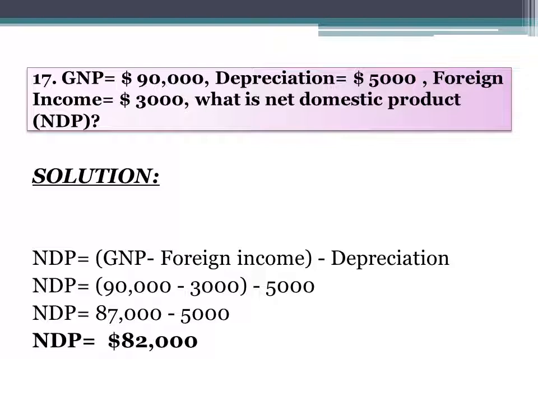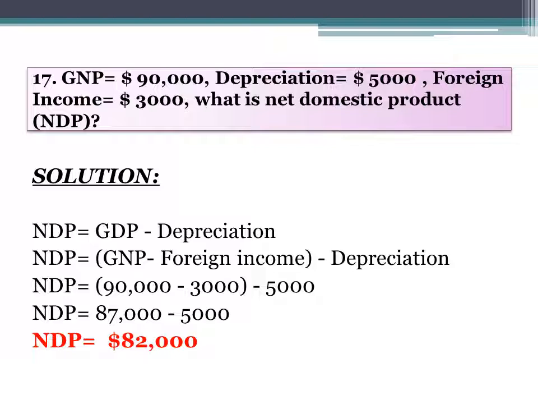Now the next question is, if GNP is equal to 90,000 and depreciation value is 5,000 and foreign income is 3,000, then what is net domestic product? That is NDP. Here the formula for NDP is equal to GNP minus foreign income minus depreciation. Now we put the values and we get the value of NDP, that is 82,000.